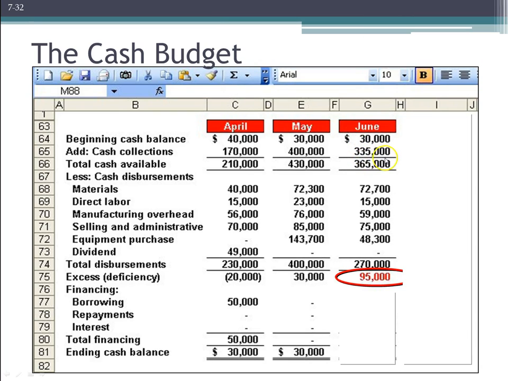Populate in those amounts, again, getting that cash collections from our schedule that we created. Getting our total cash available, we populate all the disbursements of cash, and now we finally have ourselves a large expected excess of cash, which means what? Not only do we have the $30,000 we need for our minimum balance, but we also have an excess of $65,000, which means we're going to want to plan to pay back that $50,000 loan that we took out back in the month of April, right? And pay it off as soon as possible so that we don't continue to accrue interest.